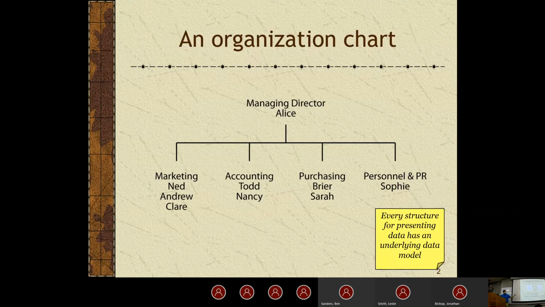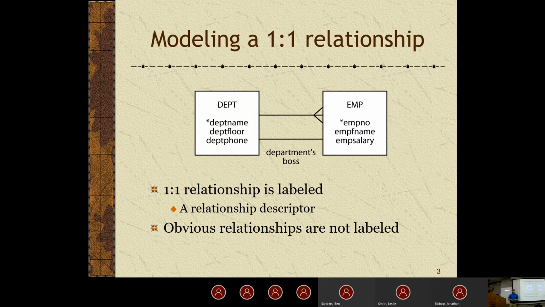So within this, we see that there's employees, Alice, Ned, Andrew, Claire, so on. All of those are employees, but the employees have a boss associated with them. So we can model that in several ways. Here's one way we can do it. So you have the department table here, where we have information about the department, and then we have the employee table, where we have information about the employee.